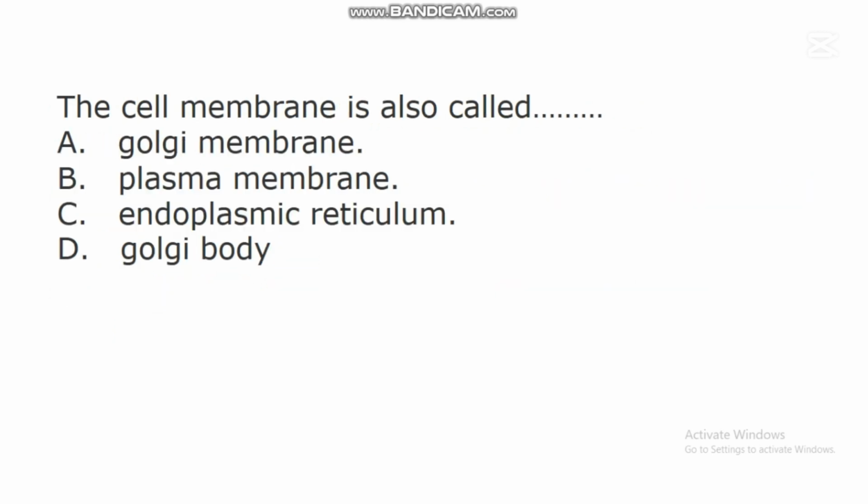The next question says, the cell membrane is also called dash. A. Golgi membrane. B. Plasma membrane. C. Endoplasmic reticulum. D. Golgi body. In this question, the correct answer is B. Plasma membrane. Studies have shown that the cell membrane is also regarded as plasma membrane.